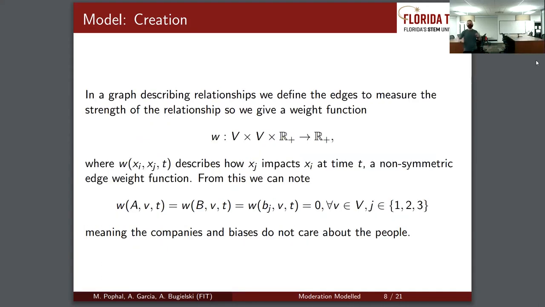So in this graph relationship, we need to describe the edges, the connections between vertices on the graph. We do that with a function that takes 2 vertices and a time and outputs a non-negative real number, which describes the weight between them. We think of this as how they are connected. I weight my family and my friends highly, therefore they are strongly weighted to me. Now, this is the second vertex applying to the first. It is non-symmetric. And we can also say that the weights between companies, biases, and everything else will always be 0, because the companies and biases don't care about individual people.